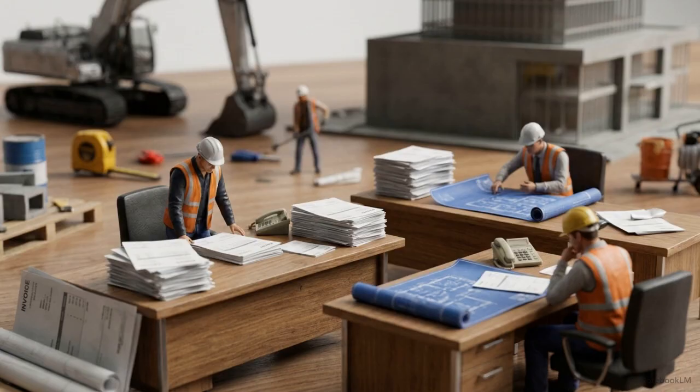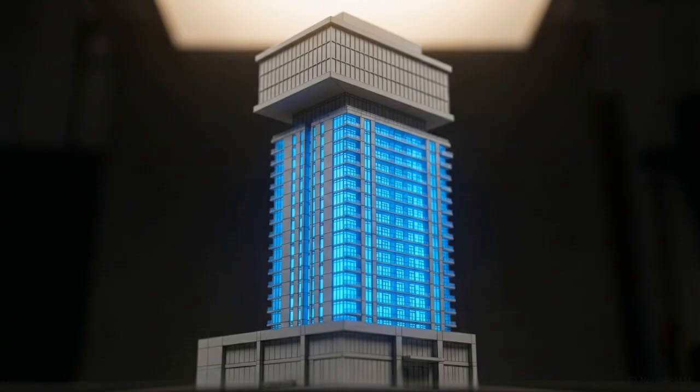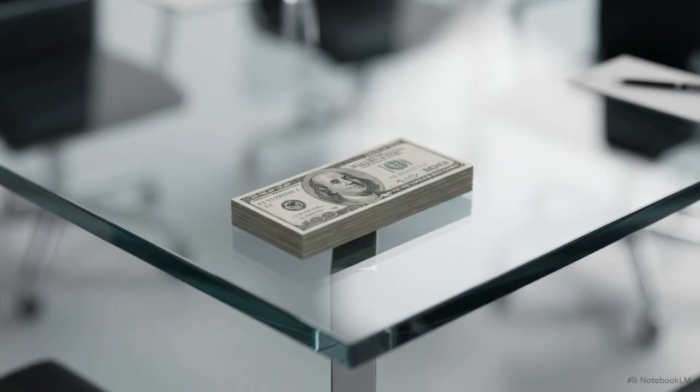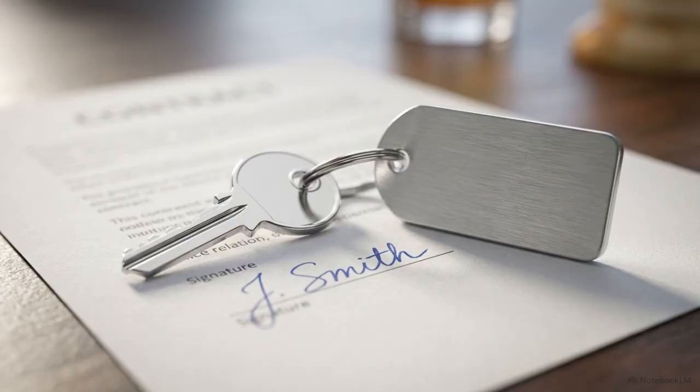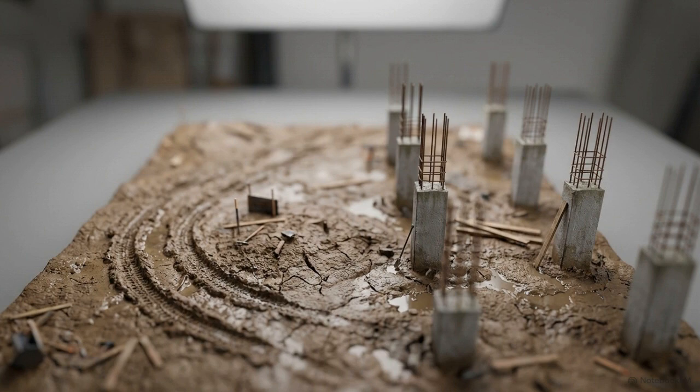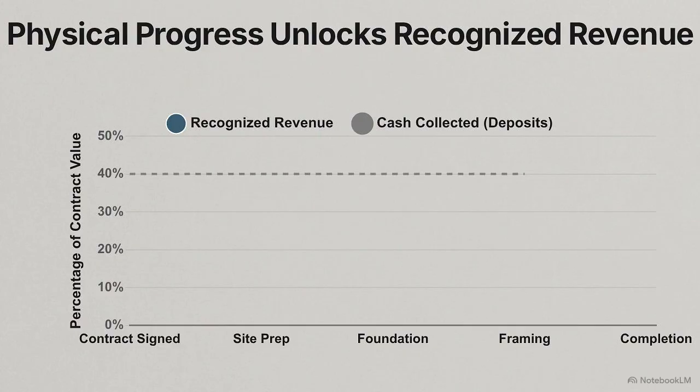We now shift our focus to the middle floors of our theoretical tower, which the developer has designated as off-plan residential apartments. Buyers pay a 20% deposit upfront to secure their units, generating a massive influx of cash, but the physical building is still years away from completion. This chart compares cash collected against recognized revenue. The cash line is high, but the revenue curve is flat.